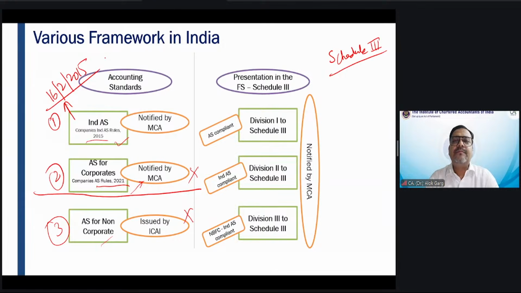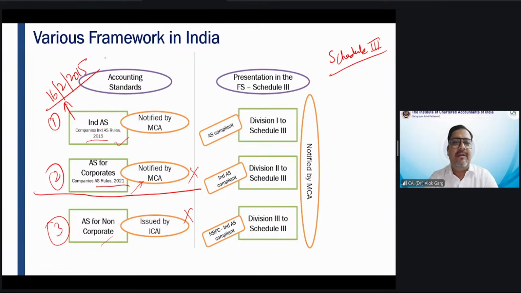Okay. Now, Ind AS are substantially different from accounting standards in terms of recognition, measurement, presentation, and disclosure. So, a listed company, being a listed company, has to publish the quarterly results also. So when Ind AS became applicable to the listed companies, they started asking, what will be the format for us? How will we draft our financial statements?